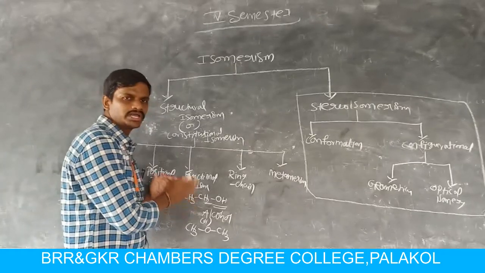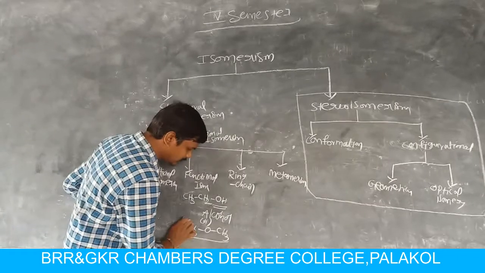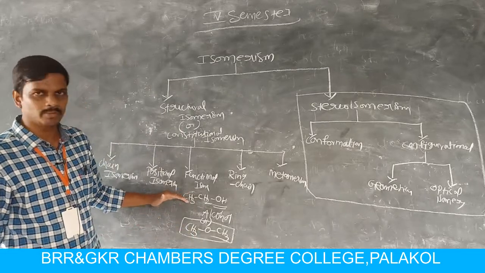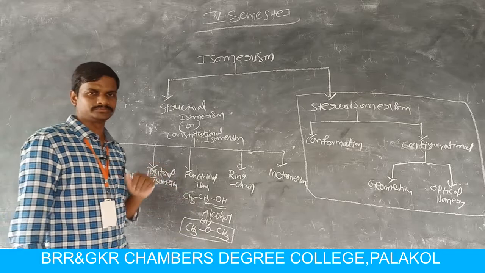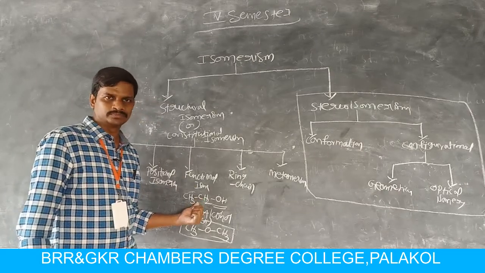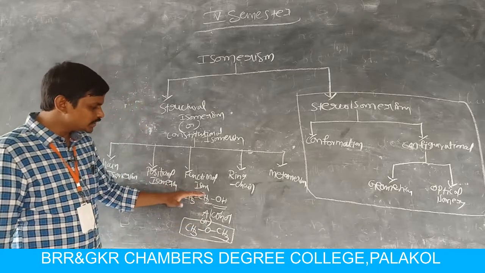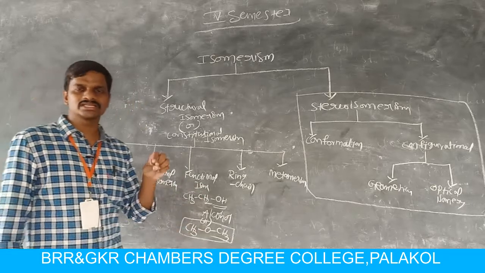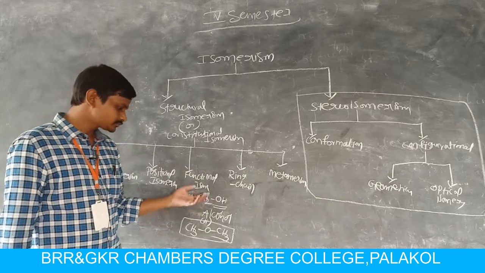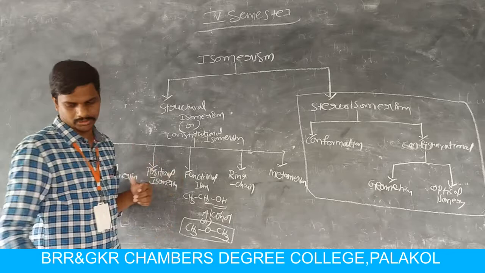The name of this compound is ethyl alcohol and the name of this compound is dimethyl ether. So the functional group in this molecule is the alcoholic functional group, but in this molecule the functional group is ether. So these two are called functional isomers because they are compounds having the same molecular formula but different functional groups.